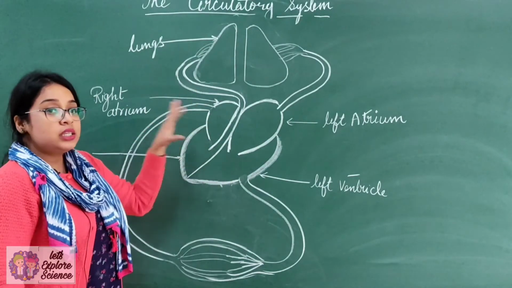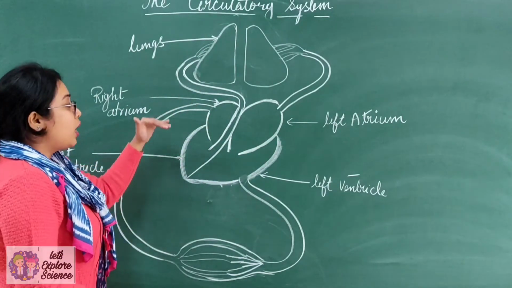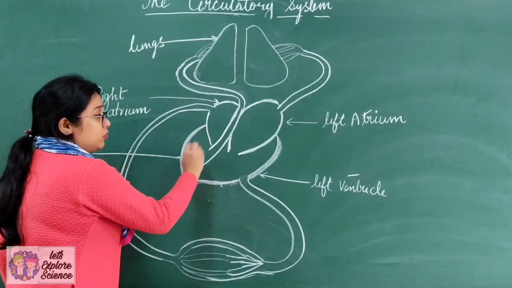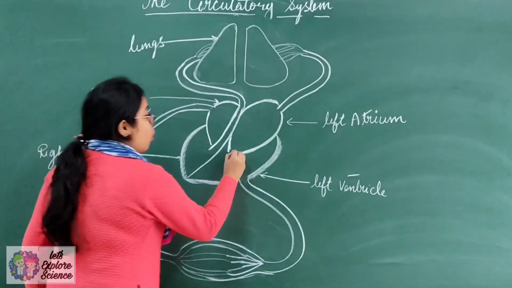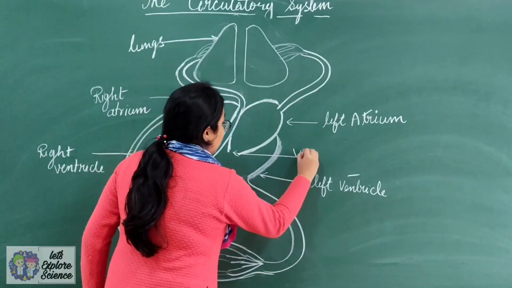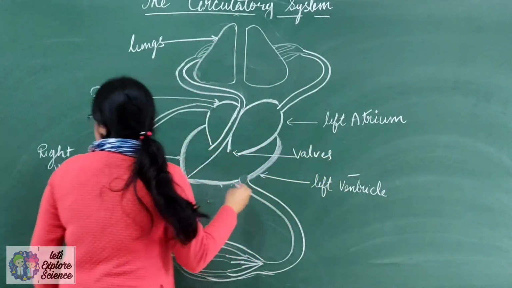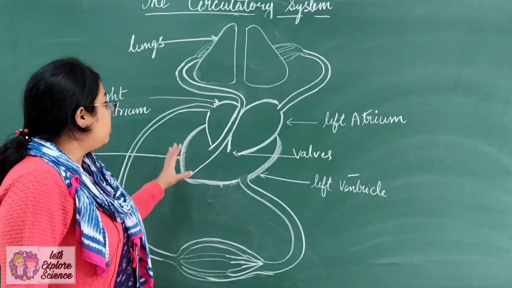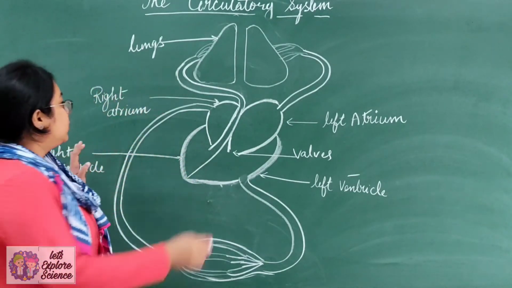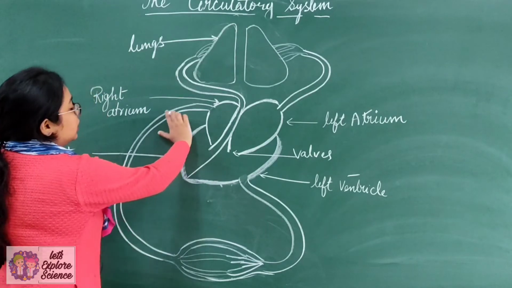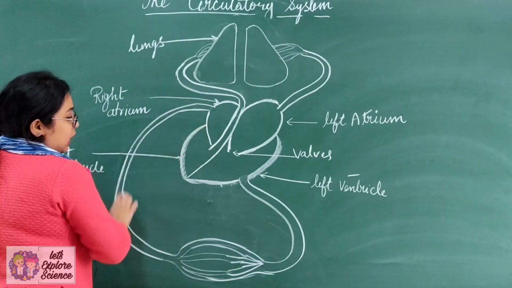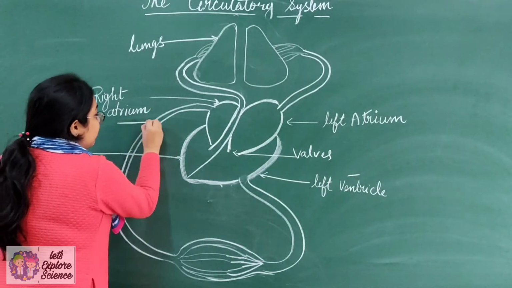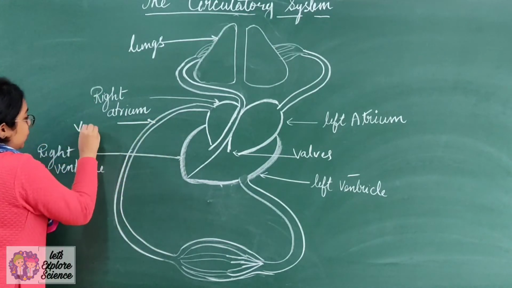Now all these 4 chambers are interconnected with a door type of thing. These are known as valves. Now according to our need, these valves can be opened or closed. Now see here, in this case, this is the main vein which is carrying the blood from the different parts of the body, and this main vein is called vena cava.